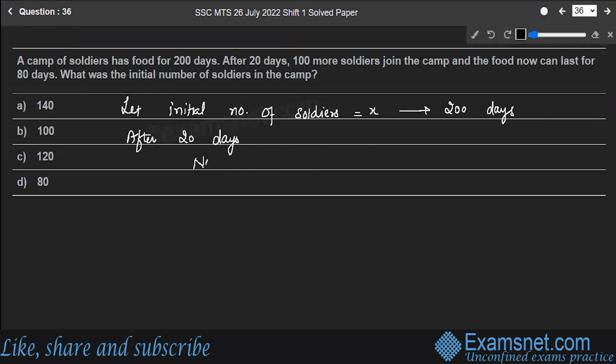So now the number of soldiers is X plus 100, right? Also there's one more thing.